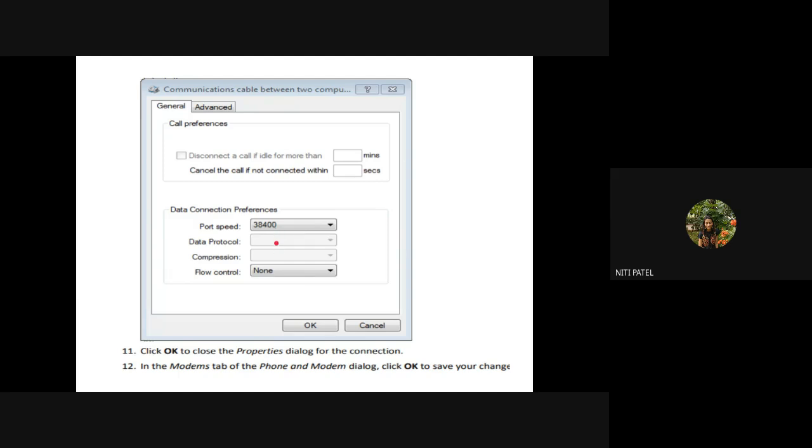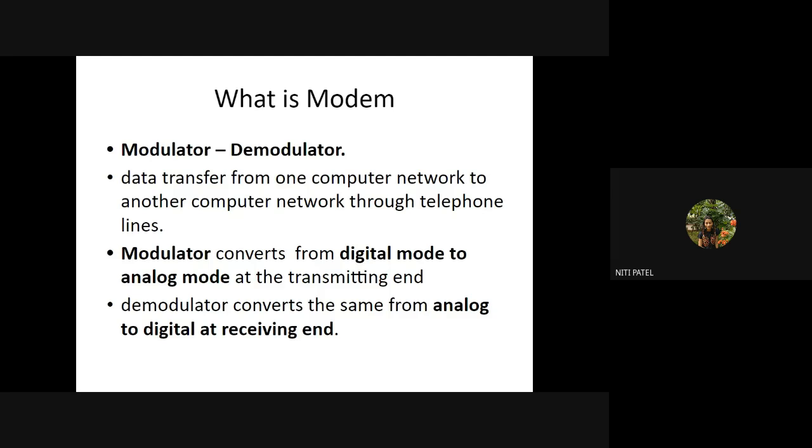Okay, but we generally don't do this. Whatever is the default speed selected by the COM port, we stick to that speed and we operate. Or you can have the maximum speed. Okay, once this is done, you can simply click on OK and complete the installation of your modem on the system. Okay, now can I say the same setting has to be done on the opposite node with which we are communicating?